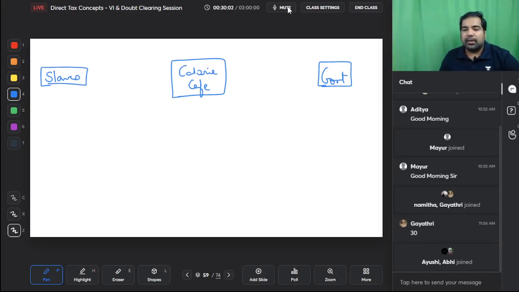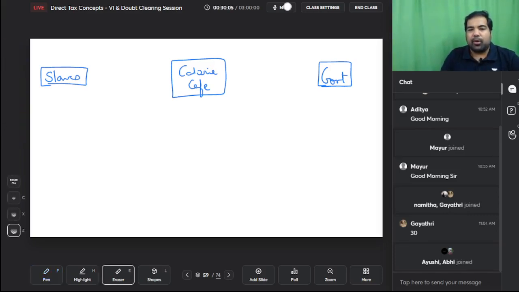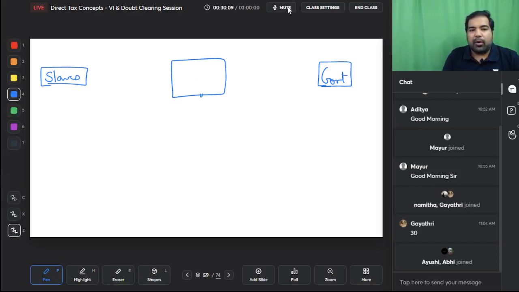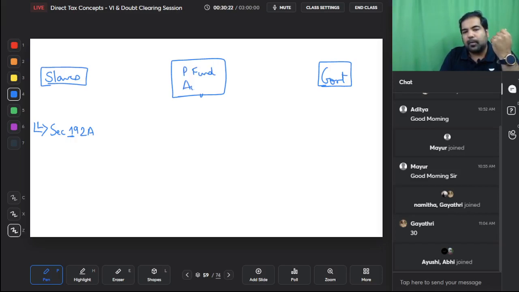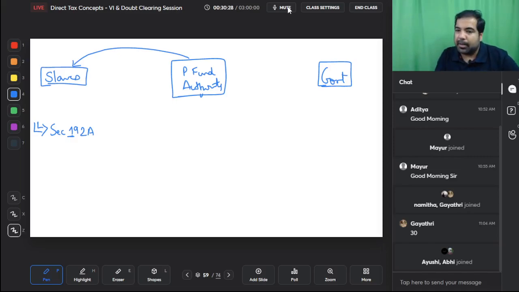Now I'll tell you what was happening is some of these employees wanted to do Aram. They did not want to work too hard. So there is a section called section 192A. A is for Aram. They wanted to relax. So what they did is they went to the Provident Fund Authority and they said that we want to withdraw the money from the Provident Fund. We can see that we have some money in the Provident Fund.